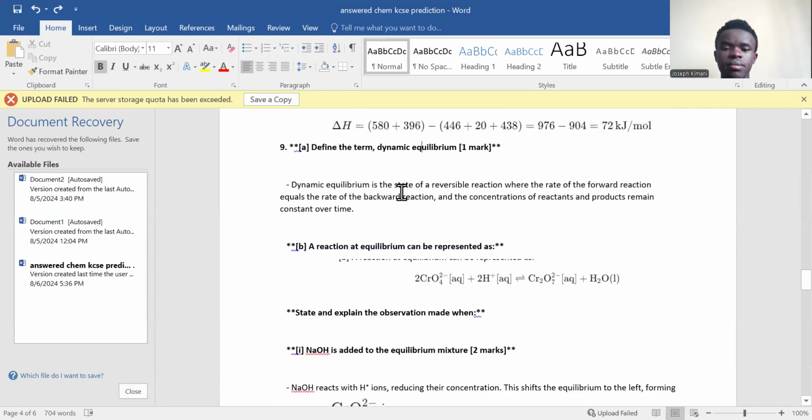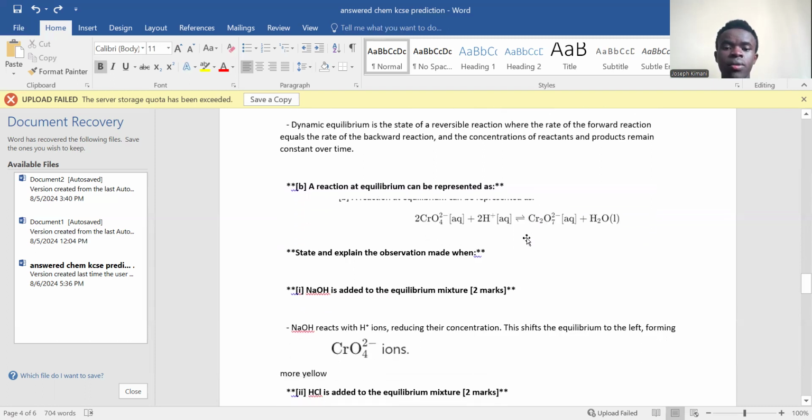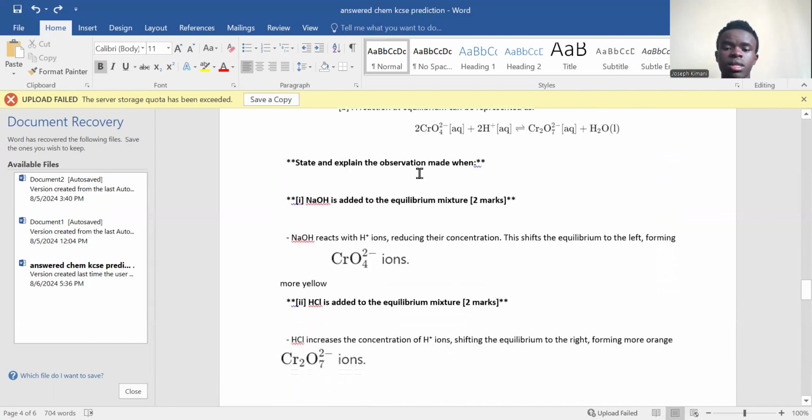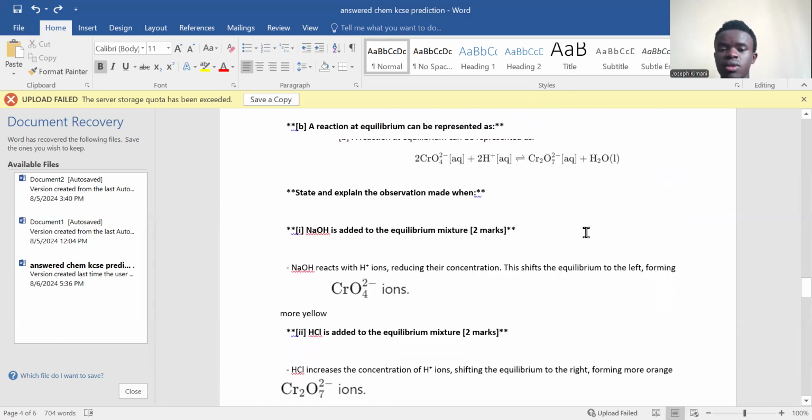Now let's see. A reaction at equilibrium can be represented: chromate ions plus hydrogen ions give you dichromate ions plus water. Now state and explain the observation made when sodium hydroxide is added to the equilibrium mixture. Remember, at this point it's at equilibrium, as you can see from the arrows here. But now I'm being told, what if you add a base, sodium hydroxide?